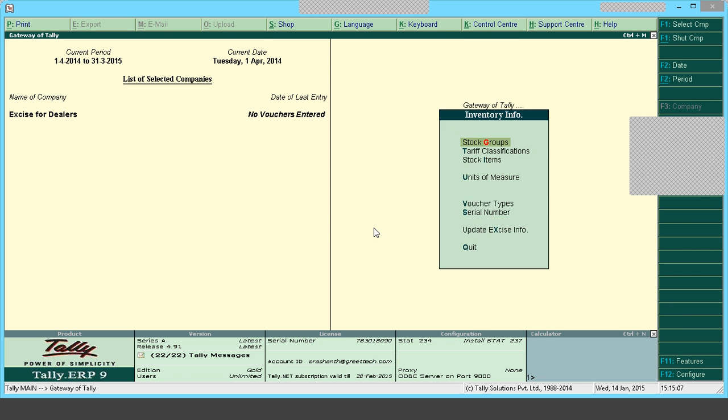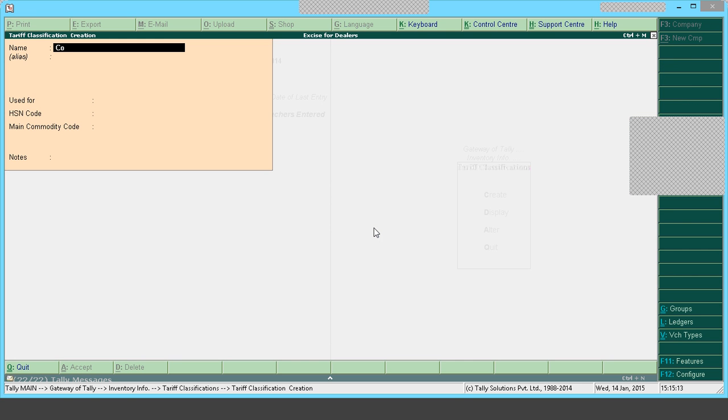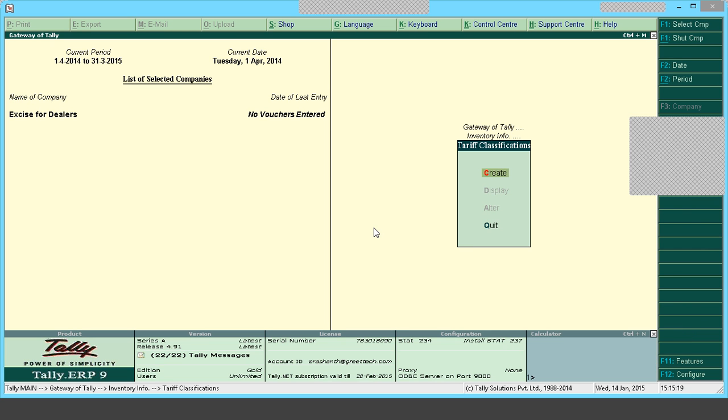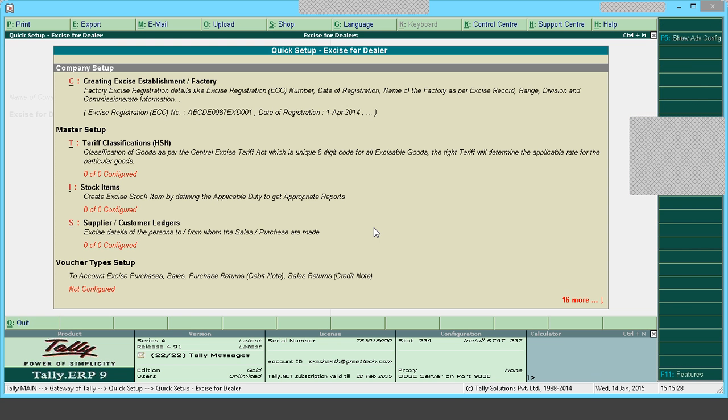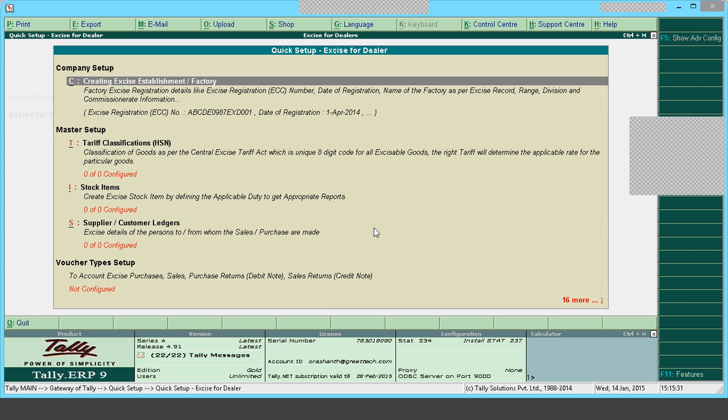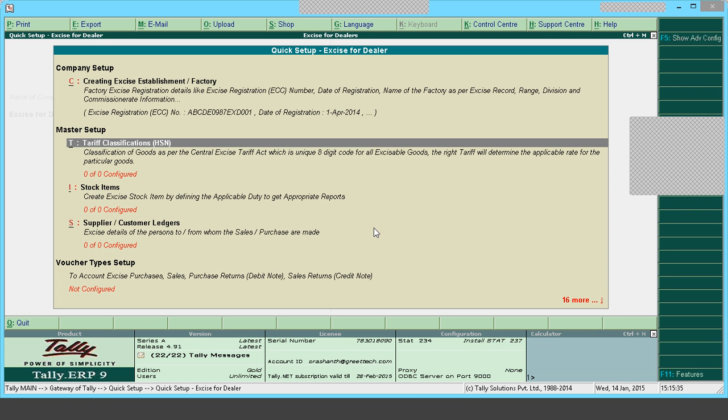So I'll create one tariff classification. I'll create it as coils, HSN code. Before this, I shall explain what tariff classification is. The name itself suggests that we are going to classify something. The explanation given is: classification of goods as per the Central Excise Tariff Act, with a unique 8-digit code for all excisable goods. The right tariff will determine the applicable rate for the particular good. The tariff classification is one of the forms of classifying the stock item.